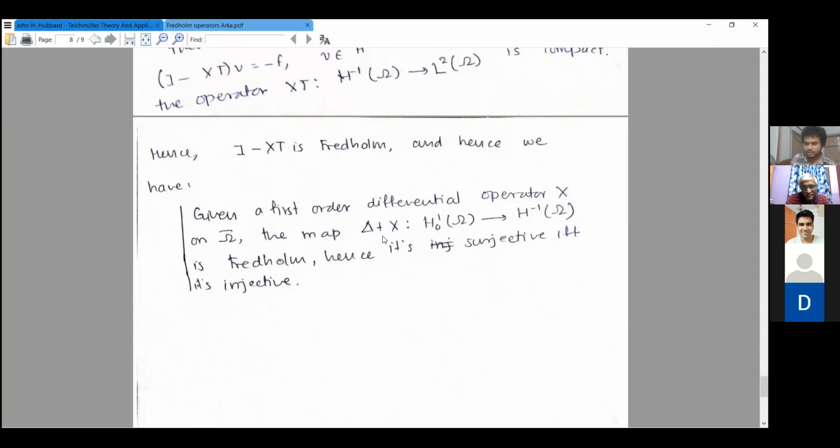For the finite dimensional case, you know that a map is injective if and only if it is surjective, by the rank theorem. But these spaces, the Sobolev space H^1 or H^-1, are infinite dimensional. But we have something analogous to the finite dimensional case with Fredholm operators. So in that case, surjectivity follows if you know that it's injective and vice versa. And in practice, proving injectivity is far easier and surjectivity is harder. So to construct a solution, you can just show that it's injective.